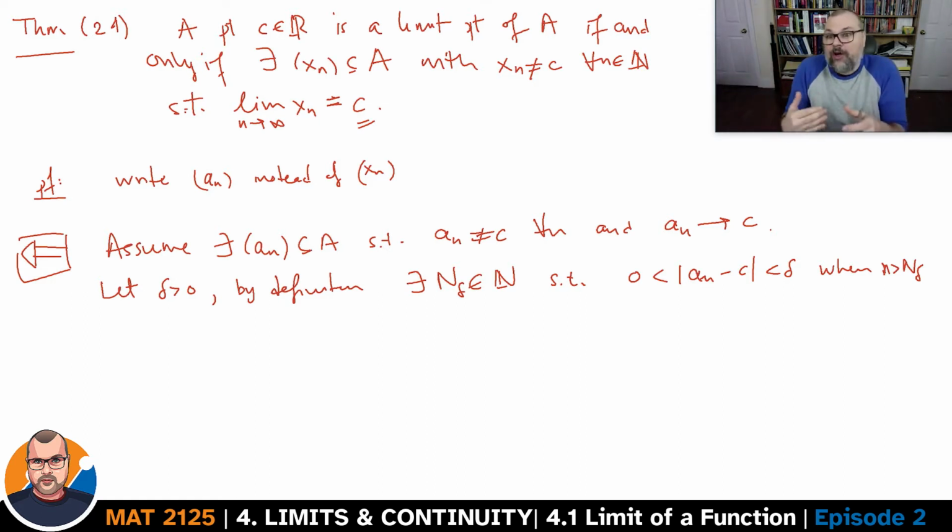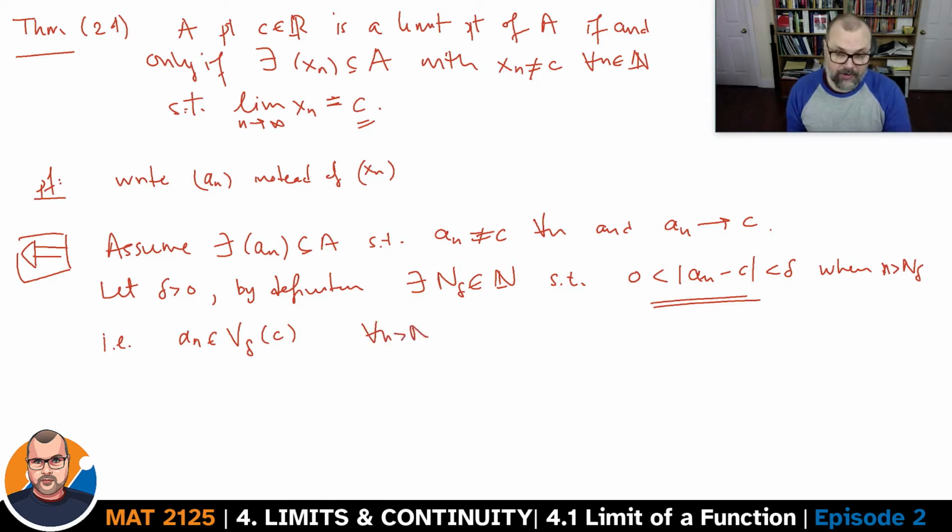Now, usually we call that distance epsilon, but that's just the convention. We could also call it delta, right? So this is just rewriting the statement above. There's a sequence of terms which are not equal to C, which converge to C. What this means, this line here, is that a_n belongs to the neighborhood of radius delta around C for every n greater than n_delta, and that a_n is not equal to C for every n greater than n_delta.